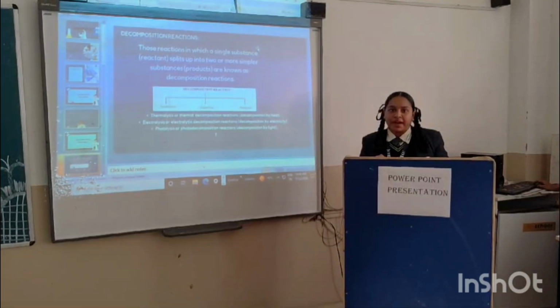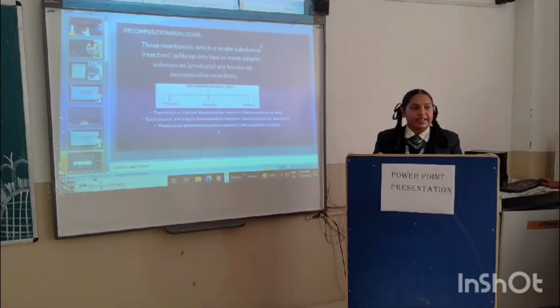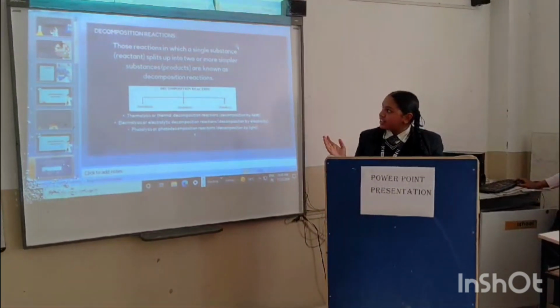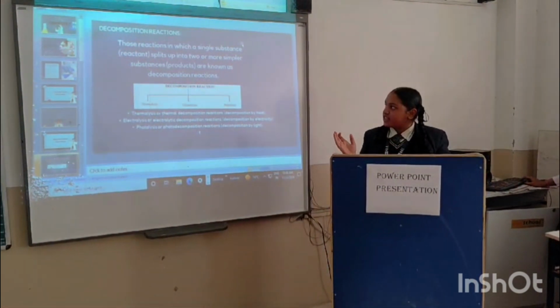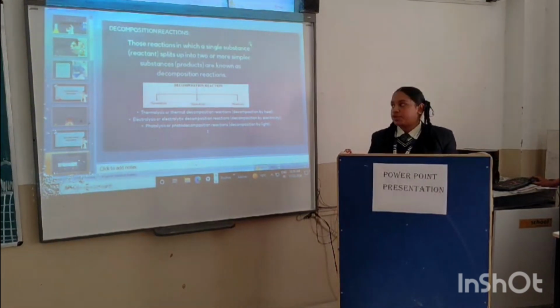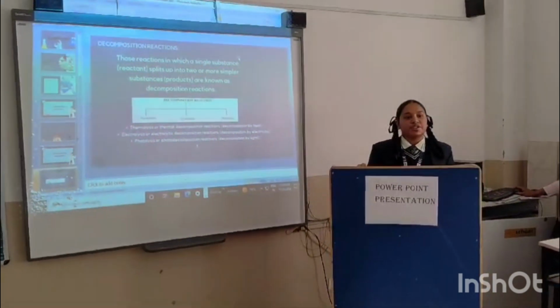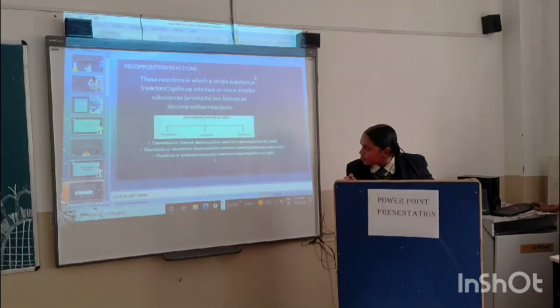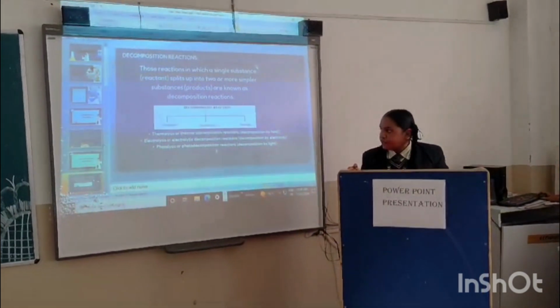Silver carbonate and silver bromide. When silver bromide gets sunlight, it breaks up into silver and bromine. Those reactions in which a single reactant splits up into two or more simpler products are known as decomposition reactions. Decomposition reactions exist of three types: thermolysis, electrolysis, and photolysis.